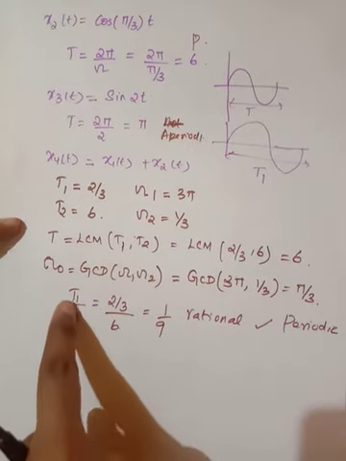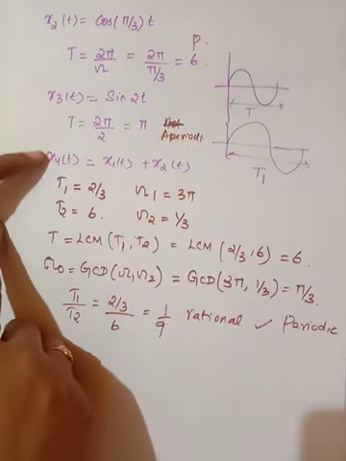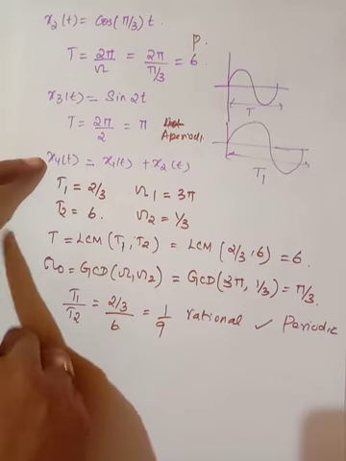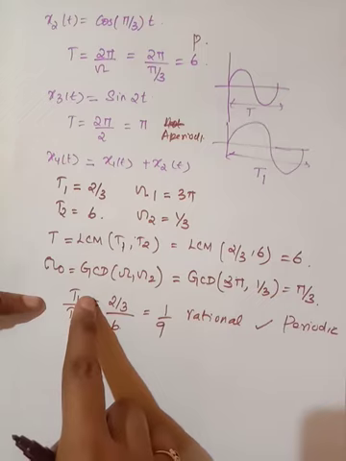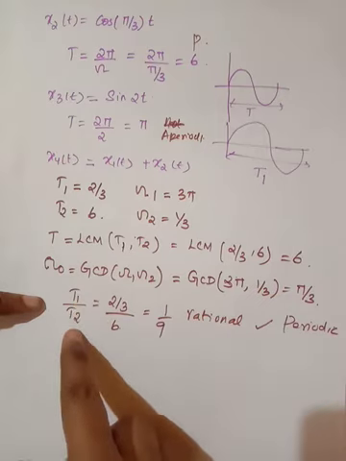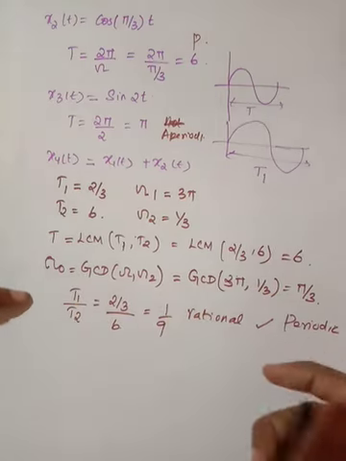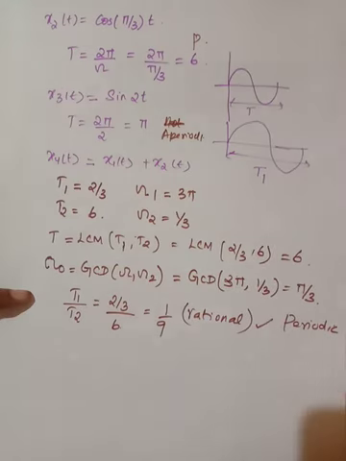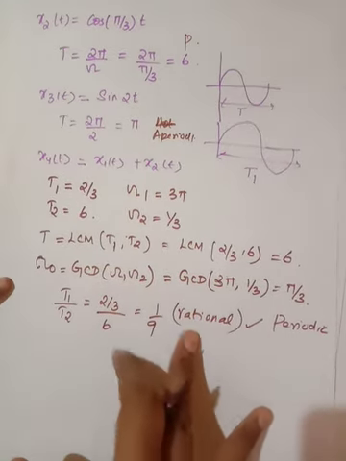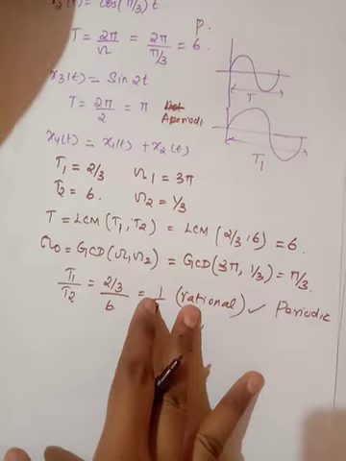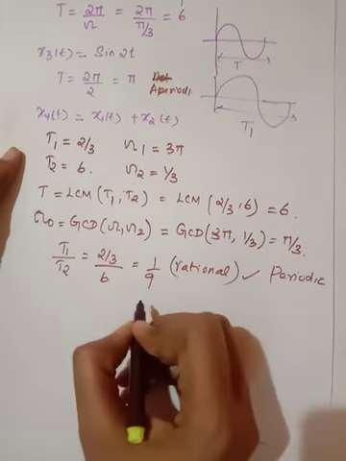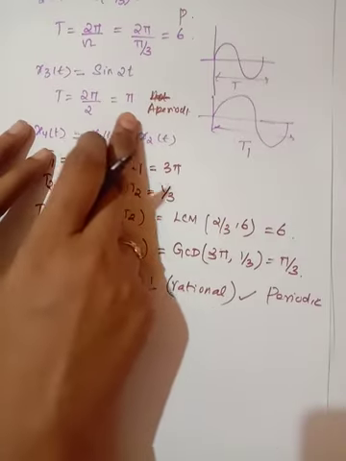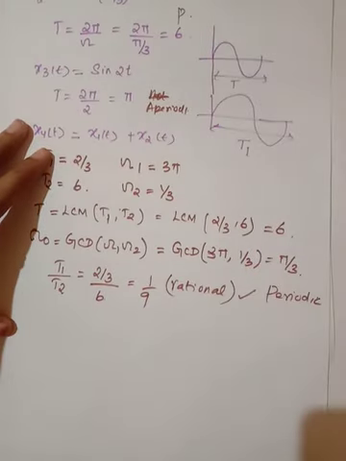Now if you want to check whether this x4 of t is periodic or not, in this case what we need to do is find the ratio of T1 to T2, and from the result you need to tell whether it is periodic or not. So here it is a rational number, it is a periodic signal. Another thing is, if we are having multiples of pi, it is said to be an aperiodic signal.